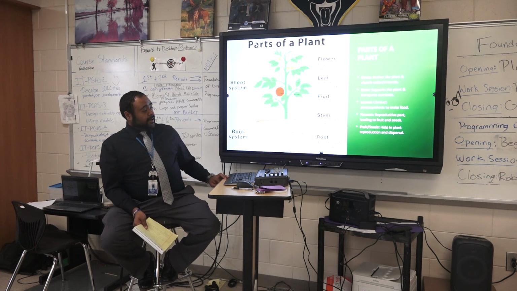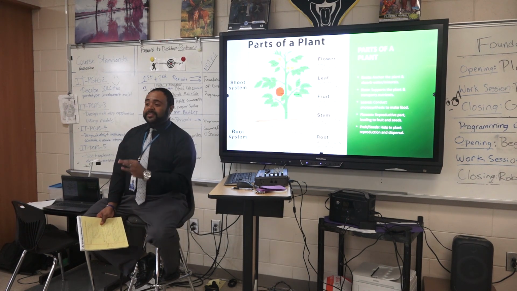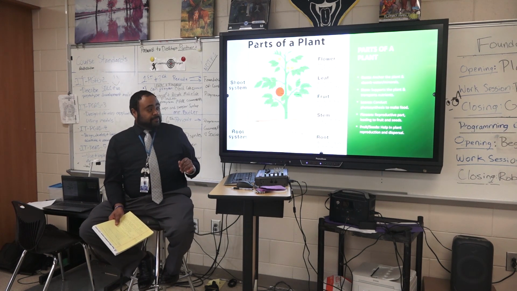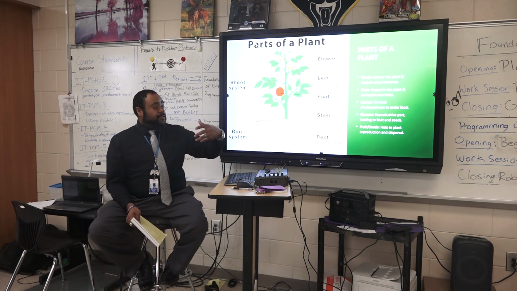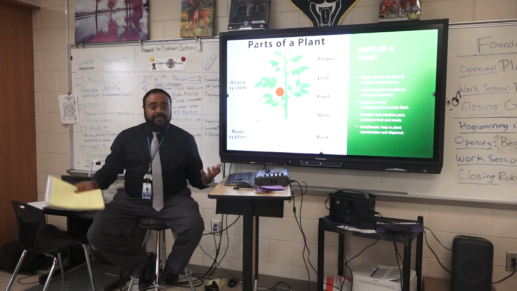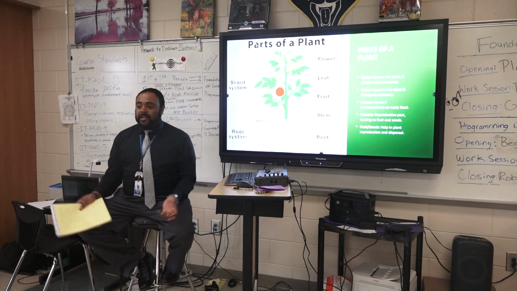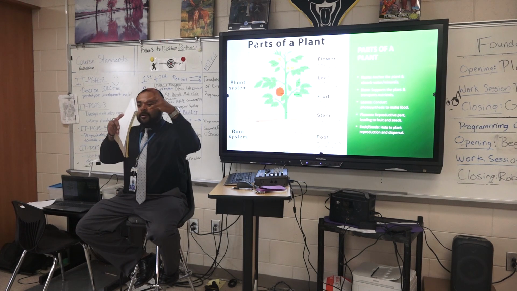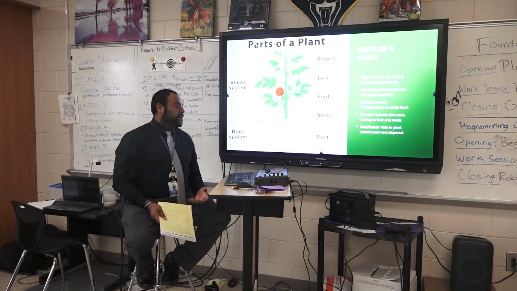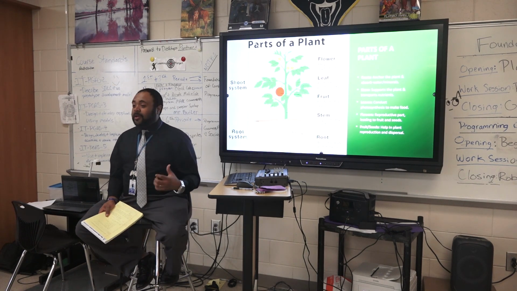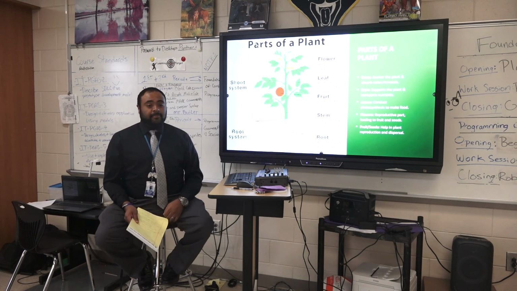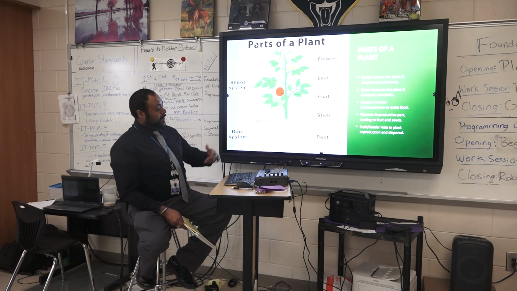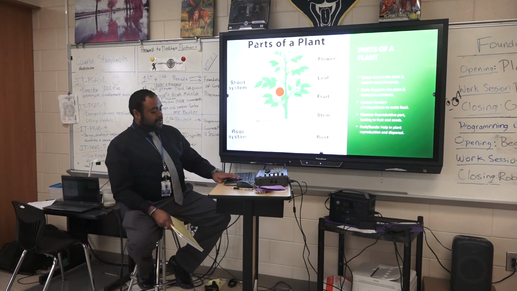All right. The flowers. Now, on the bean plants that we're going to grow, even bean plants have flowers. Flowers of a plant are a reproductive part that leads to fruit and seeds. So as your plant begins to grow, it will have leaves, it will have small either yellow or white flowers, and then it'll eventually grow a long pod with about 4 to 5 beans in it that when ripe enough, you can pick them, and if you pick enough of them, you can put them in a pot and boil them and have them as a side on Taco Tuesday. And then I went over the fruit and seed part.